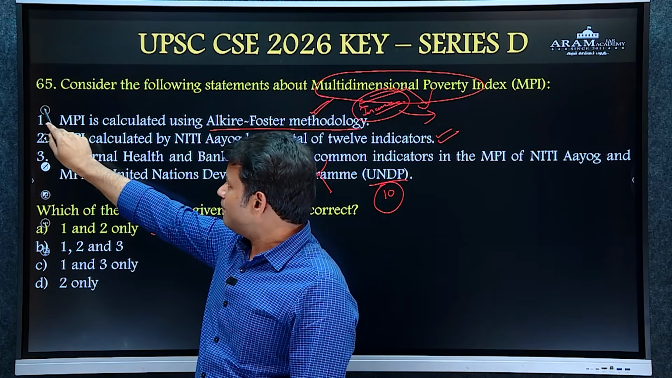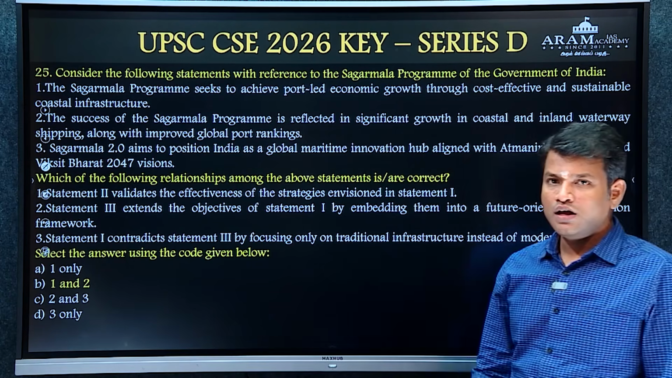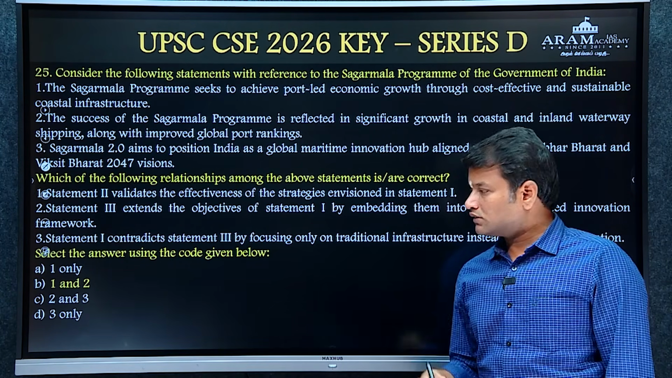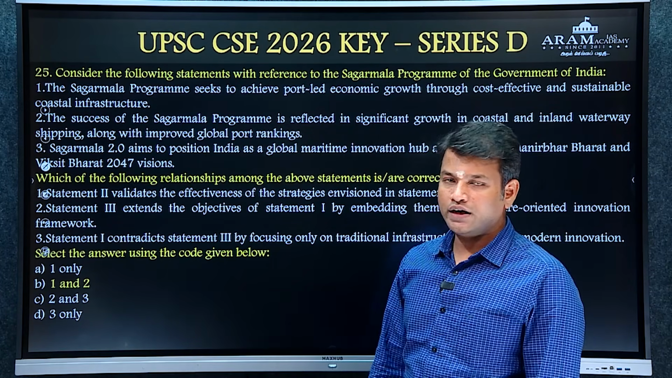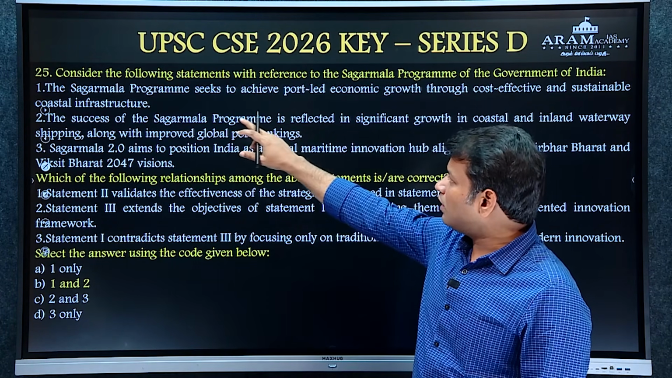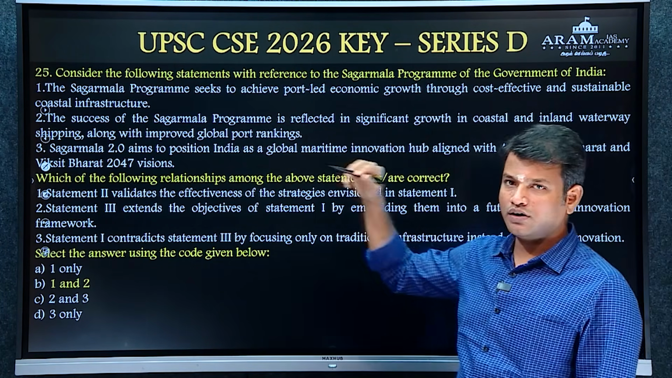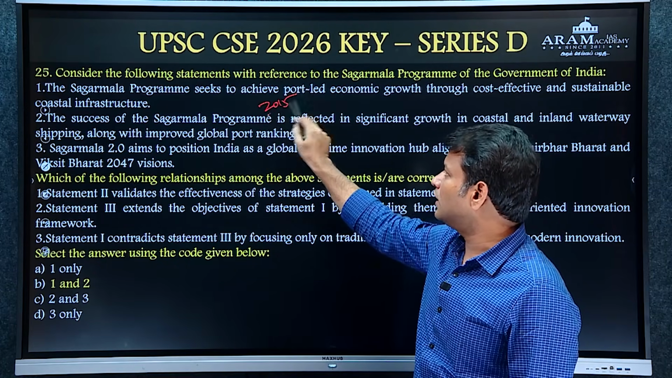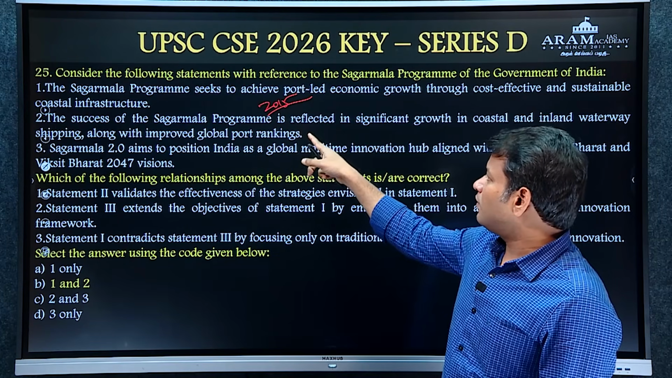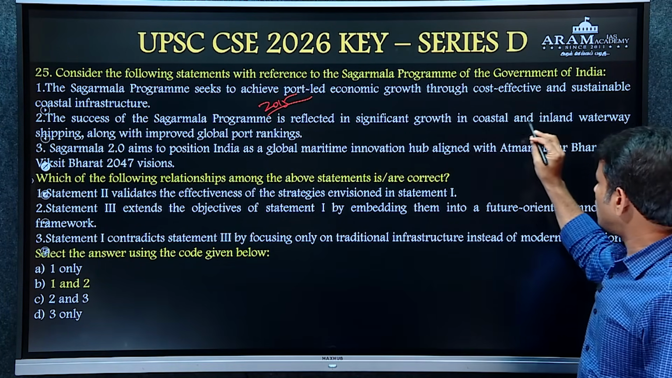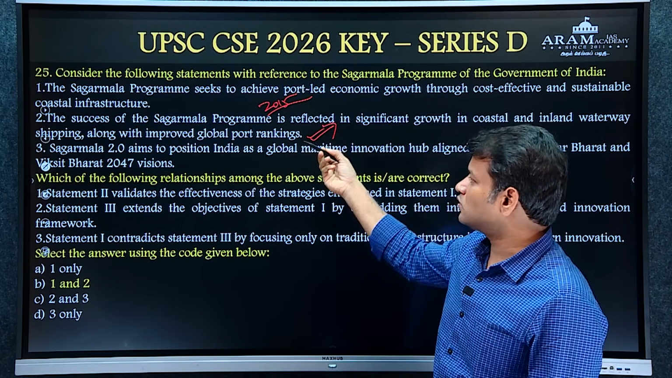And there is a scheme based question, number 25. It is related to the Sagarmala program. So it comes under infrastructure, and infrastructure is related to economy. So this question is related to the economy area. The Sagarmala program seeks to achieve port-led economic growth through cost-effective and sustainable coastal infrastructure. In 2015, the government introduced the Sagarmala program for port-led development. The success of the Sagarmala program is reflected in significant growth in coastal and inland waterway shipping along with improved global port rankings. That is also right.